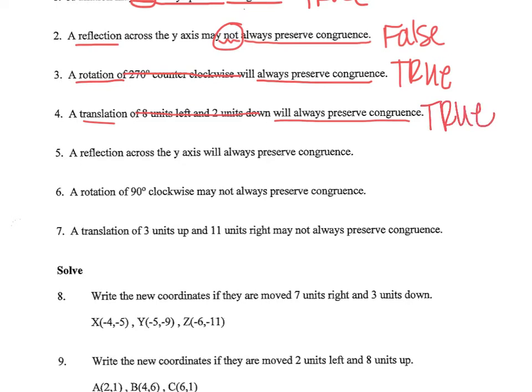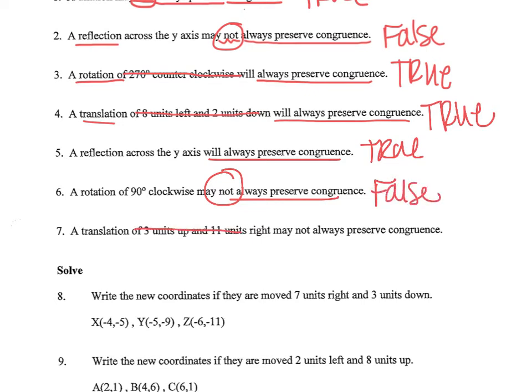Number 5, a flip across the y-axis will always preserve congruence. Again, that's true. A rotation, a turn, may not always preserve congruence. So basically it's saying a turn of a shape will not keep the same size. That is false. A translation or a slide may not always keep the same size or preserve congruence. That is false.